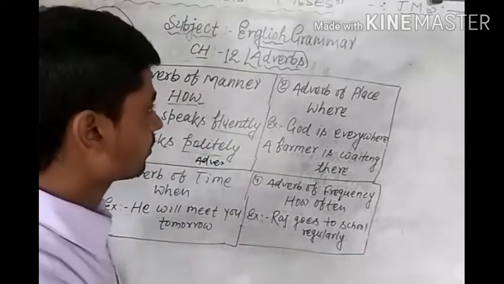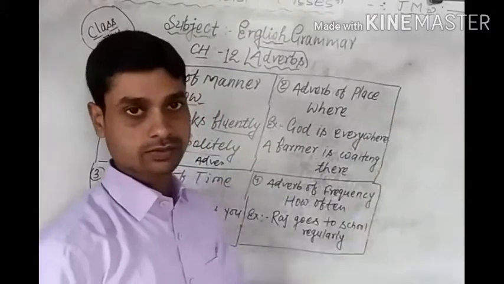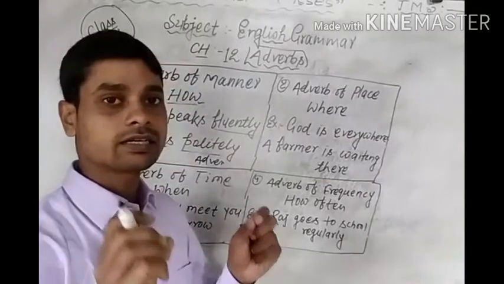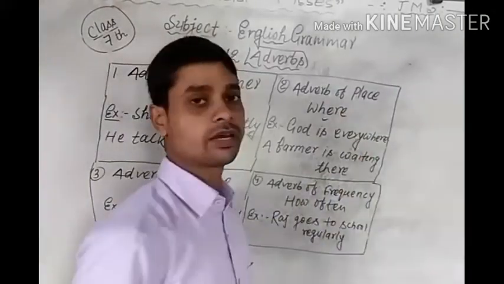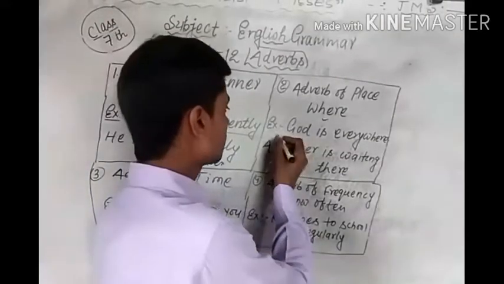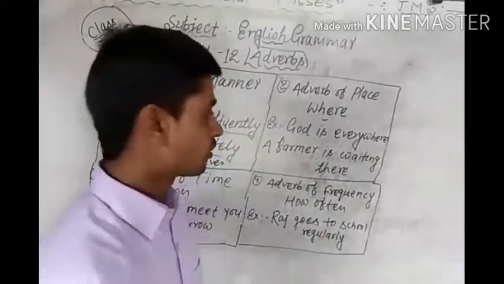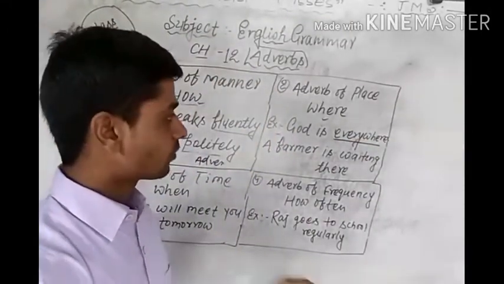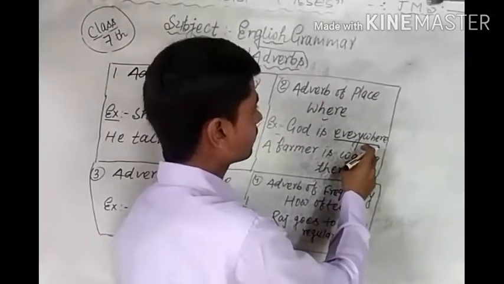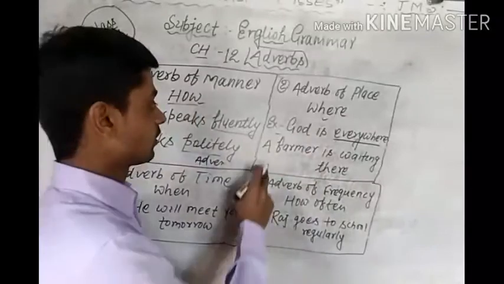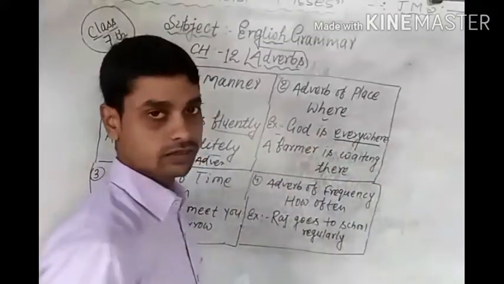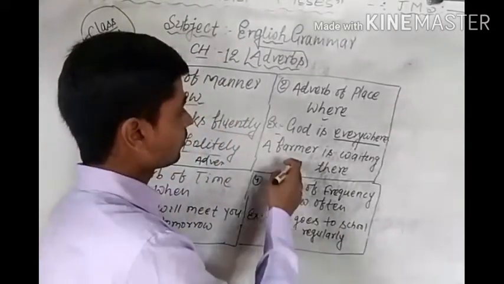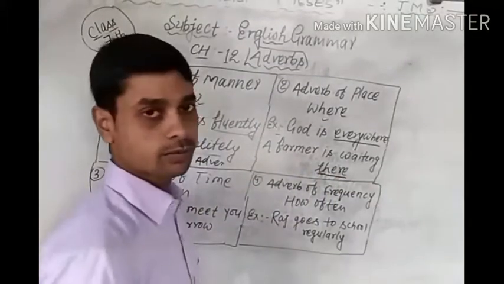Okay. Now second number kind, adverb of place. Place means jagah. An adverb that shows place indicates where. Where is God? Suppose someone gives the answer, God is everywhere. So everywhere is an adverb of place, and that indicates a place. Next example, a farmer is waiting there. And where is the farmer waiting? There. There is a place. So we can see here there is adverb of place.